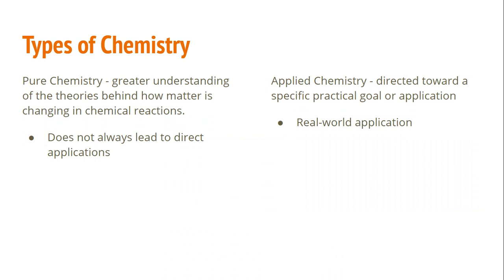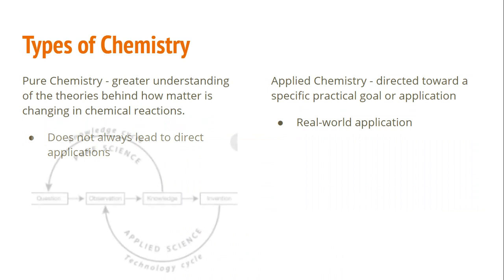We break chemistry up into two major things: pure chemistry and applied chemistry. Pure chemistry is just for a greater understanding of things. It doesn't always lead to a direct application. And then we have applied chemistry. Applied chemistry is when you look at a practical or specific goal. This has real life application to it. Now, we are saying pure chemistry and applied chemistry, but we could say pure science and applied science as well.